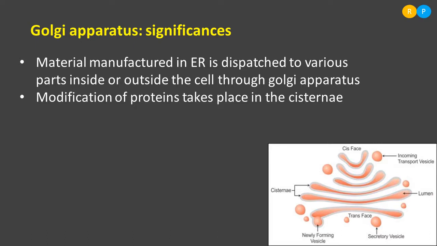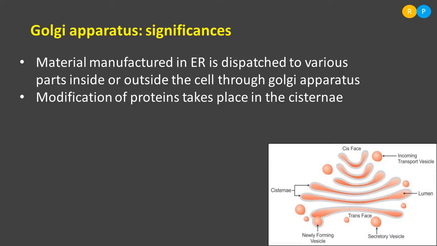Sometimes there is a need to modify the structure of a protein. Proteins are initially synthesized in the endoplasmic reticulum with the help of ribosomes, and then they are sent to the Golgi apparatus. As and when modification is required, those modifications of proteins take place in the cisternae.